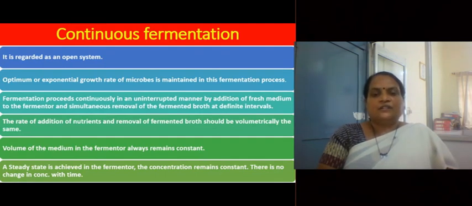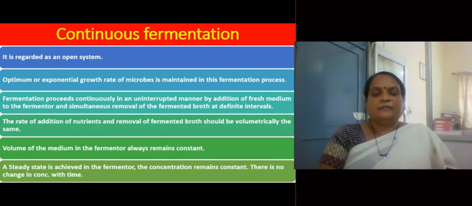How is this achieved? This is done by addition of fresh medium to the fermenter and simultaneously removing fermented broth at definite time intervals. The rate of addition of nutrients and rate of removal of fermented broth should be volumetrically the same. Means if you are adding 500 liters of medium in 18 hours, you should also remove 500 liters of medium in 18 hours. Means volume of the medium added in certain period of time should be the same as volume of medium removed in that particular period of time.